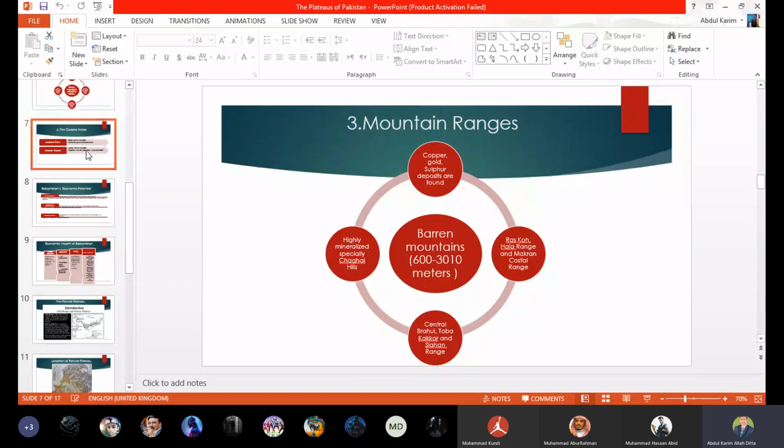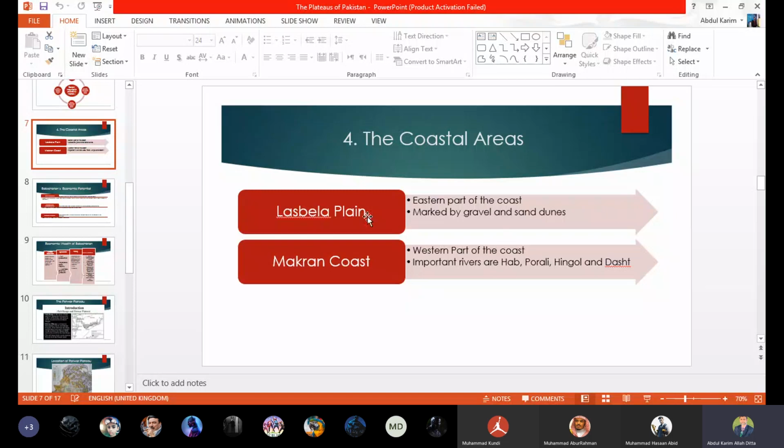Coastal areas are divided into 2 areas. One is the Lasbela Plain, and the second is the Makran Coast. I can tell you that the coast we have in Pakistan has a length of 1,046 kilometers.